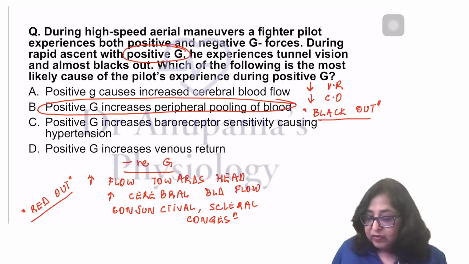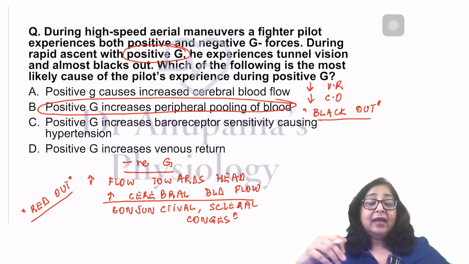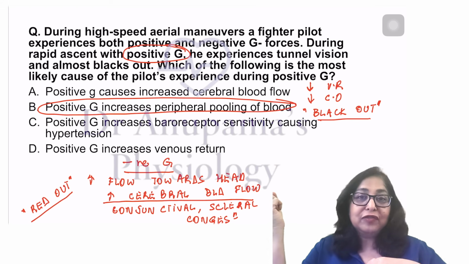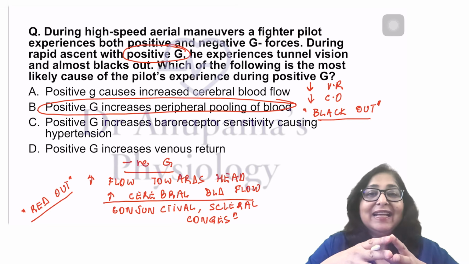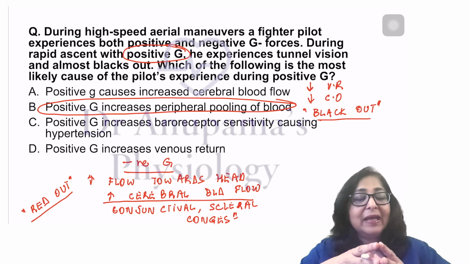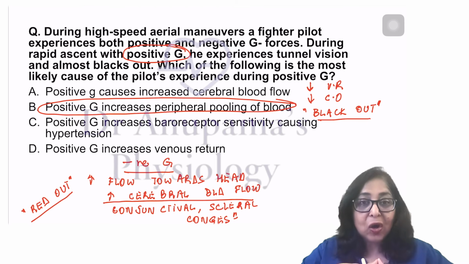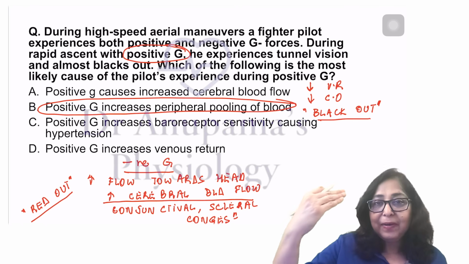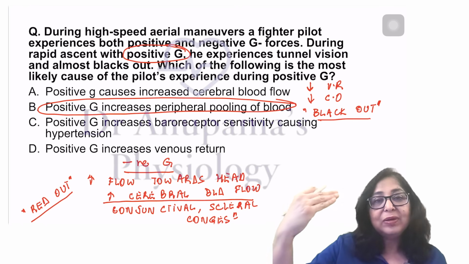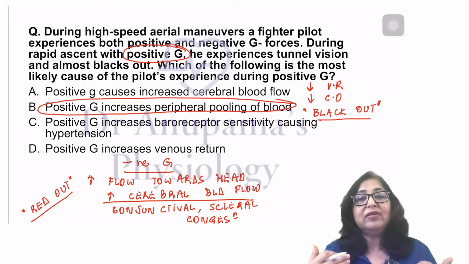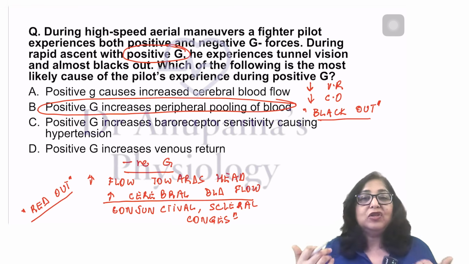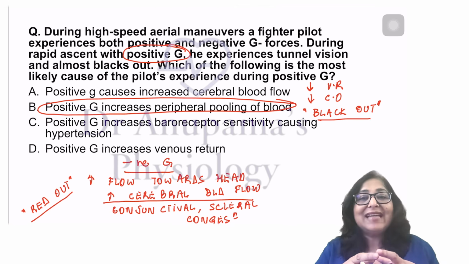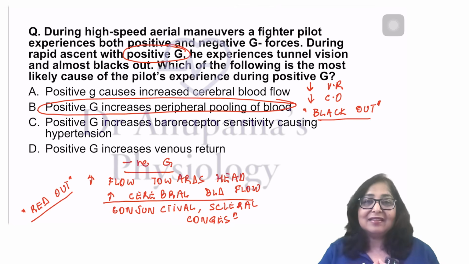Of course, because of the increased cerebral blood flow, if more blood is flowing towards the head end, it can cause a rupture of the cerebral blood vessels. But usually that does not happen, because there is a protective mechanism. Along with the increase in blood flow towards the cerebral blood vessels, there is also an increase in flow of the spinal fluid towards the head end, towards the brain. So this protects the cerebral blood vessels against a rupture.